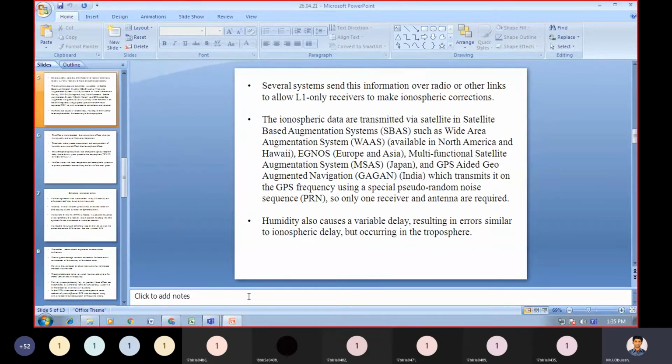The ionospheric data are transmitted via satellite to satellite. We are going to transmit the data via satellite-based augmentation systems such as the Wide Area Augmentation System (WAAS).